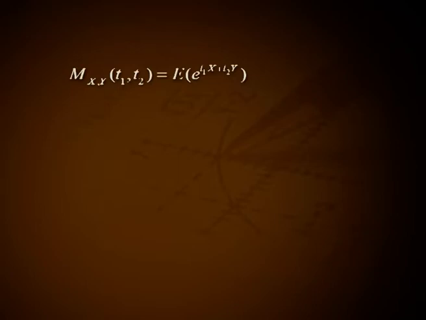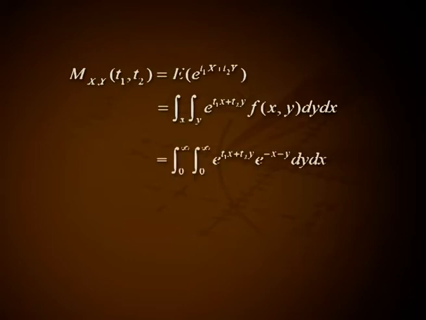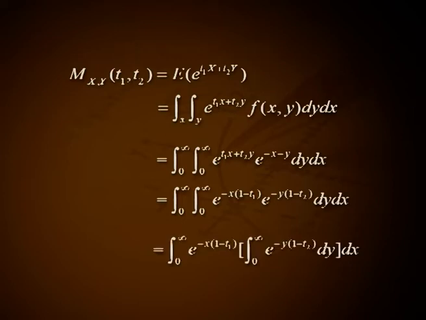Solution. M_XY(t1, t2) equals expectation of e raised to t1X plus t2Y, that is equal to integral over x, integral over y, e raised to t1X plus t2Y into f(x,y) dy dx, that is equal to integral 0 to infinity, again integral 0 to infinity, e raised to t1X plus t2Y into e raised to minus x minus y dy dx, that is integral 0 to infinity, again integral from 0 to infinity, e raised to minus x into (1 minus t1) into e raised to minus y into (1 minus t2) dy dx. That is integral 0 to infinity e raised to minus x into (1 minus t1) into integral 0 to infinity e raised to minus y into (1 minus t2) dy dx.